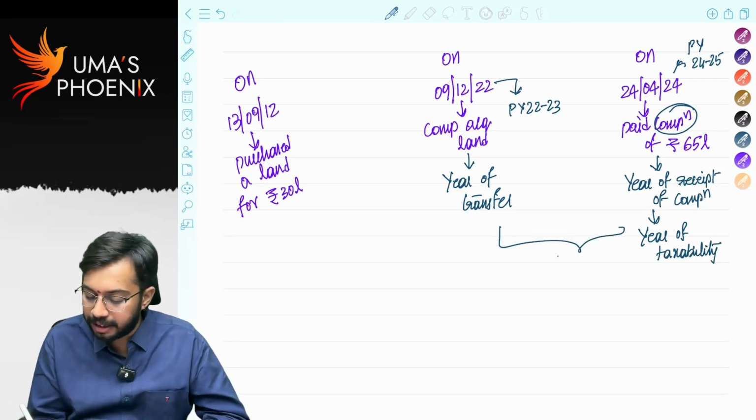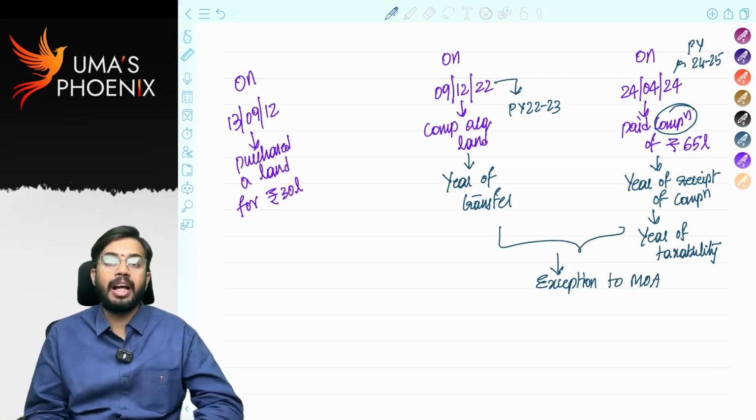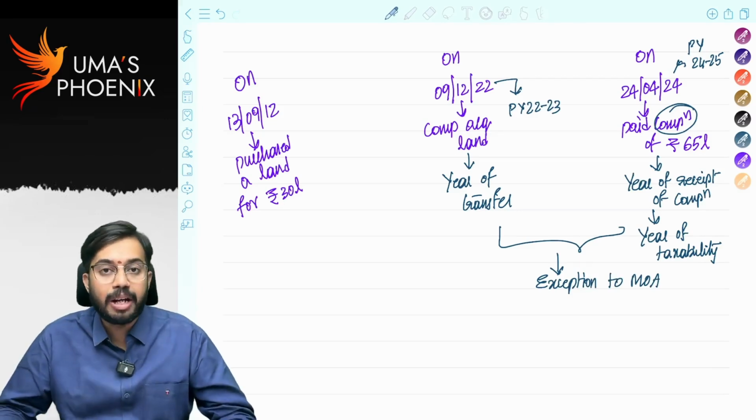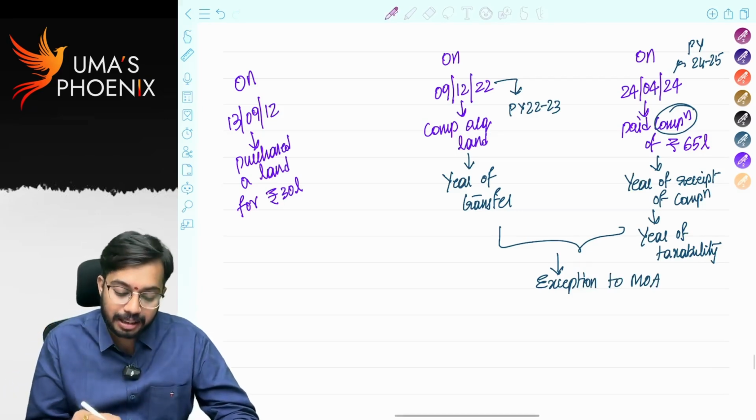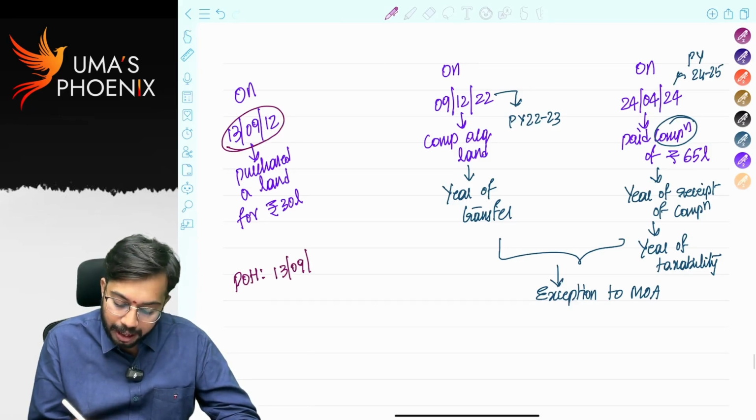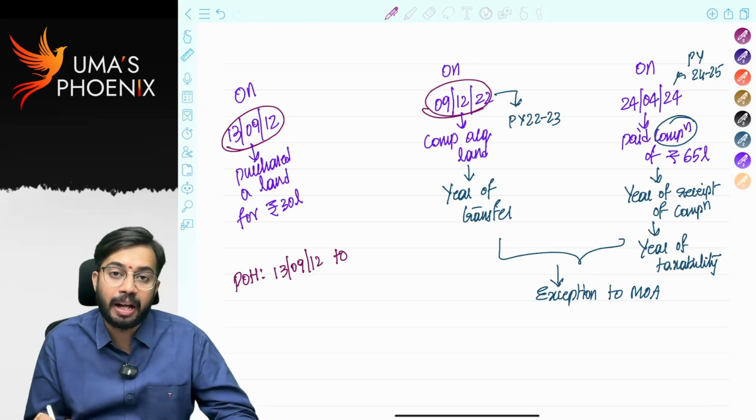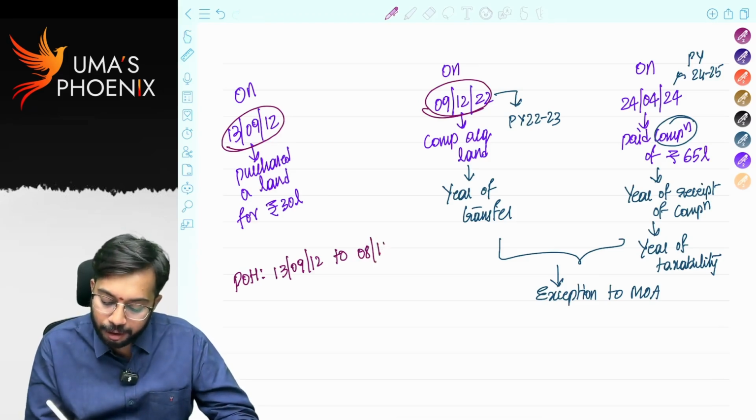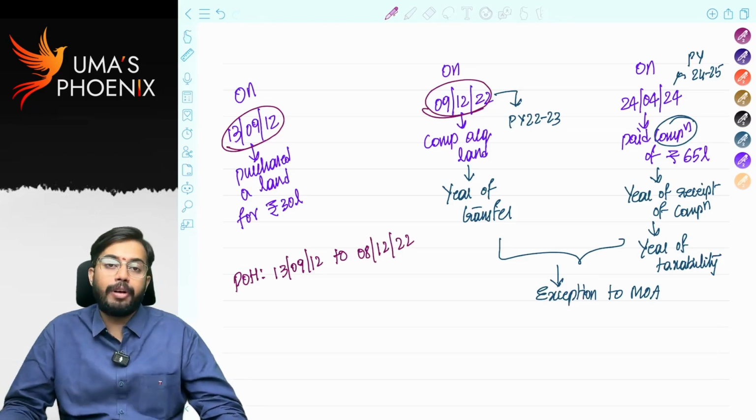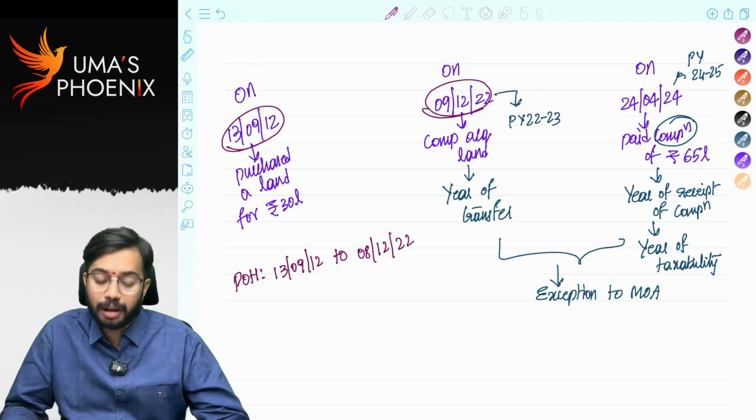That's why this is an exception to method of accounting. Capital gains are not taxable in the year of transfer, but they are taxable in the year in which compensation is received from government. This is a special case. In this special case, period of holding will be calculated from date of purchase up to the date prior to the date of compulsory acquisition. When compulsory acquisition happened 9th December, we will calculate period of holding up to 8th December. Period of holding will be calculated from 13th September 2012 to 8th December 2022.